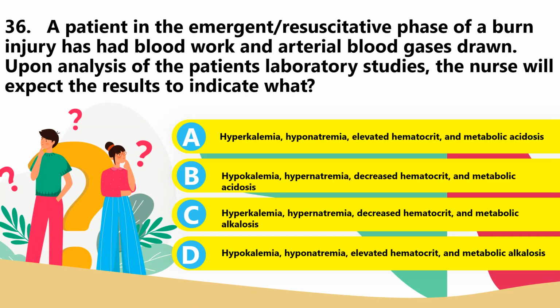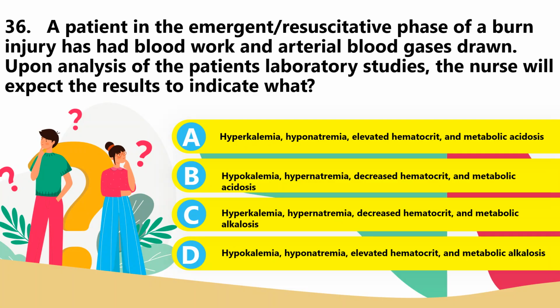36. A patient in the emergent resuscitative phase of burn injury has had blood work and arterial blood gases drawn. Upon analysis of the patient's laboratory studies, the nurse will expect the results to indicate, of course, the answer here is A. There is hyperkalemia that is related to release of potassium into the extracellular fluid, and there is hyponatremia, because of large amounts of sodium loss in trapped edema fluid.